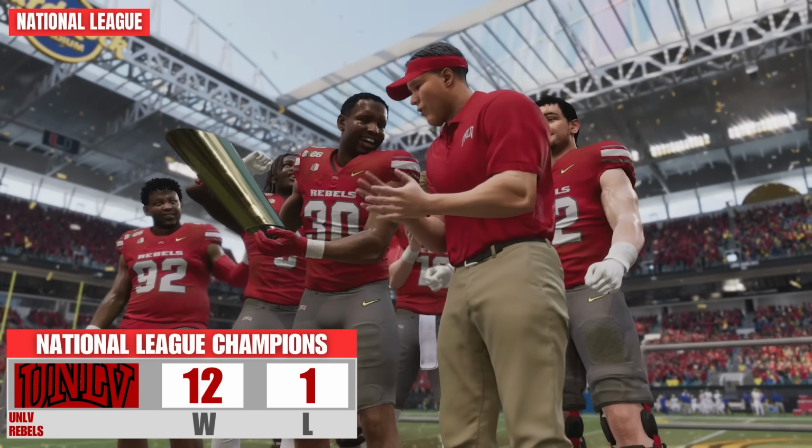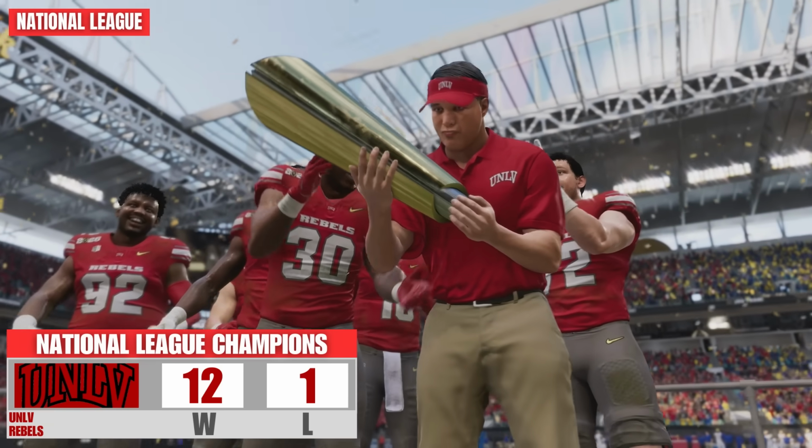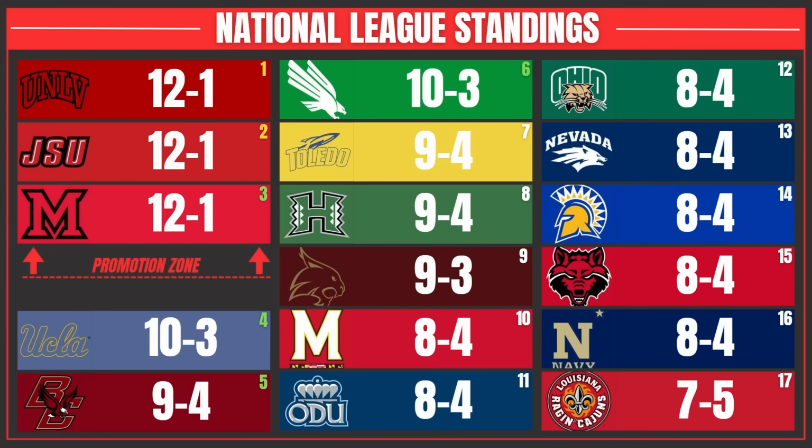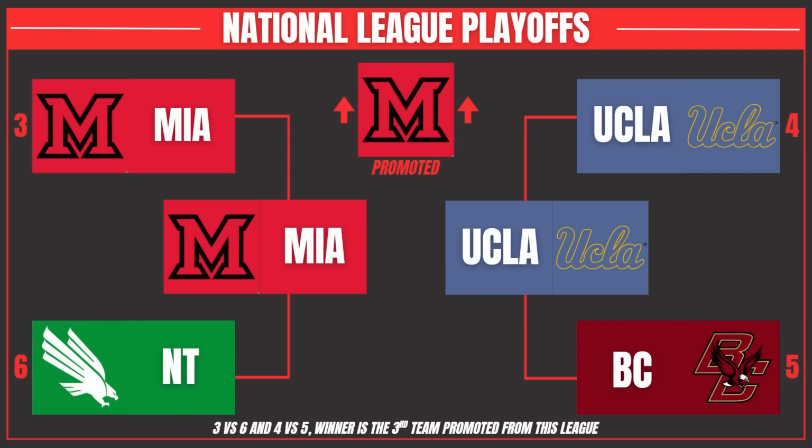And our final champion today in the National League, the UNLV Rebels, they finished 12-1, where they just won a tiebreaker over Jacksonville State and Miami, Ohio. All three 12-1 teams in the National League, UCLA, Boston College, and North Texas, will join Miami in the playoffs, where a fitting conclusion as Miami finally got it done. I feel like they've been in the playoffs every single year for this league. Good for them. They finally get to see what promotion's like.